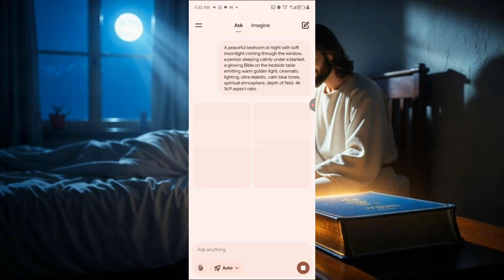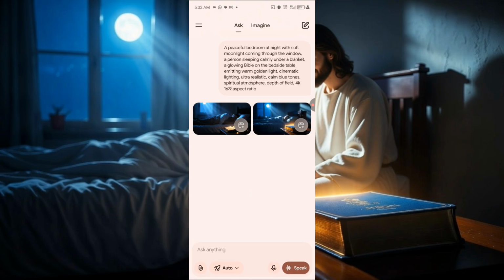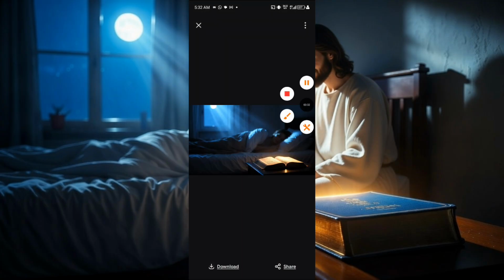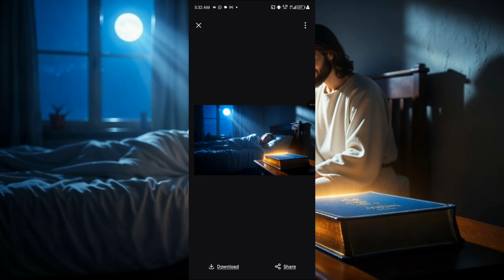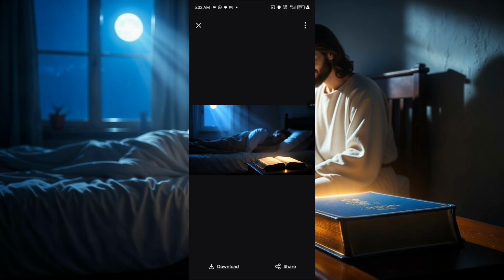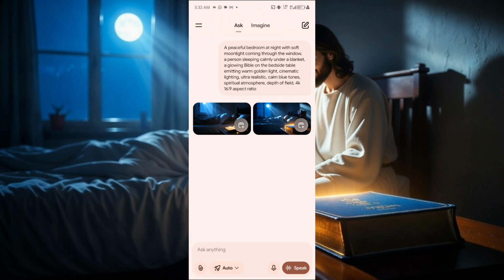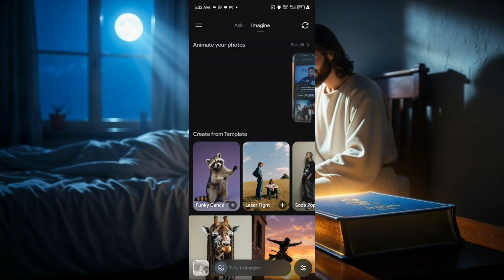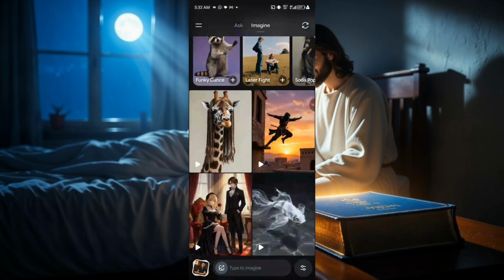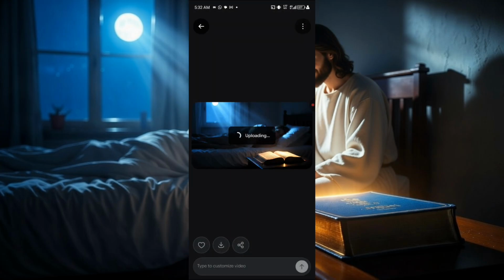So Grok is going to generate 2 images. We're just going to pick the best one. So you can see now this is one of the images that was generated for us. I don't know, but I think I prefer this one. Now what we are going to do is come to this place and animate it. So click on animate.